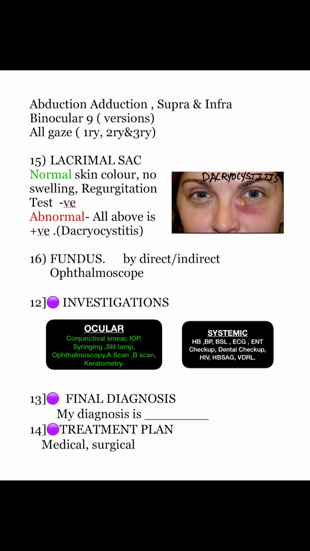Conclusion should always be with the final diagnosis. My diagnosis is, mention the diagnosis. Writing the treatment plan in medical or surgical manner can give you a plus point.